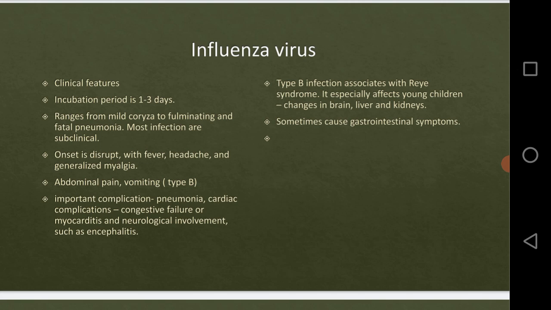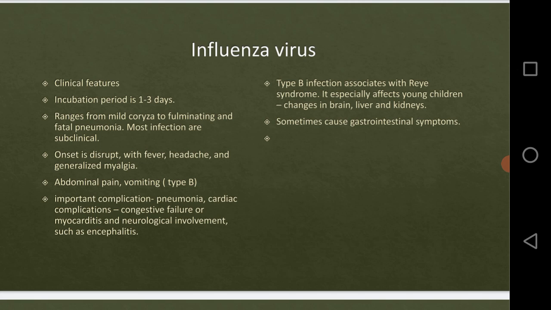Then it starts abruptly with fever, headache, and then generalized myalgia. That means it will start with the fever, then the headache. These are the onset symptoms that the patient will have, and then the generalized myalgia.